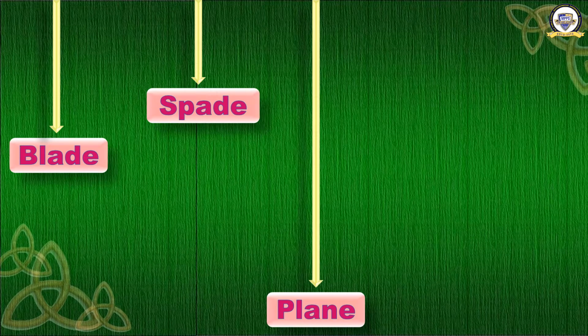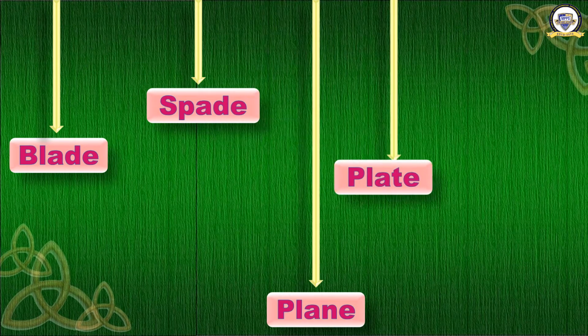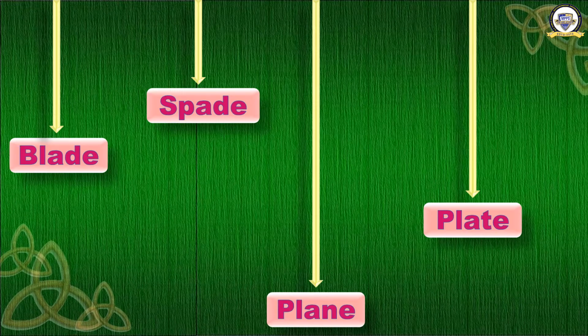In the first one we saw blade. Now it is spade. One more word. What is that? P L A T E. Plate. Blade, spade, plane, and plate.